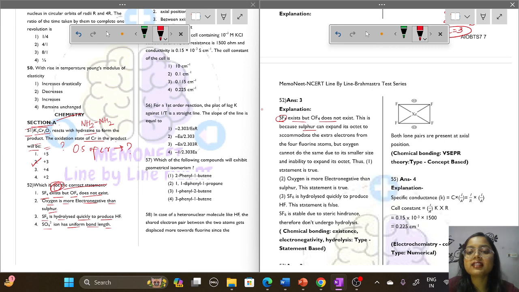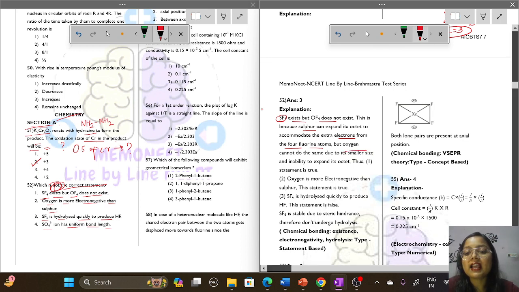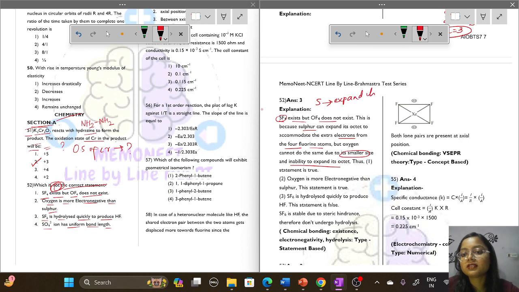We know that sulfur can expand its octet to accommodate the extra electrons from the fluorine atoms, but oxygen cannot do the same because oxygen is smaller in size and has an inability to expand its octet. So sulfur can expand its octet but oxygen cannot expand its octet.